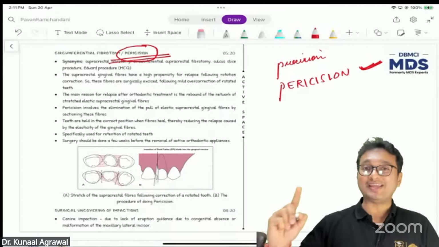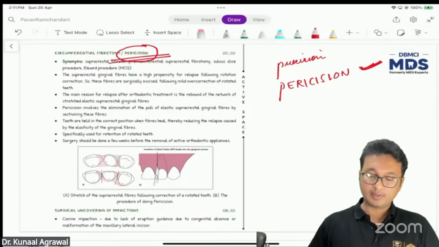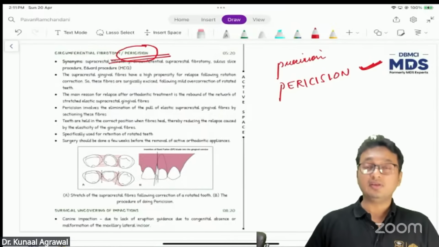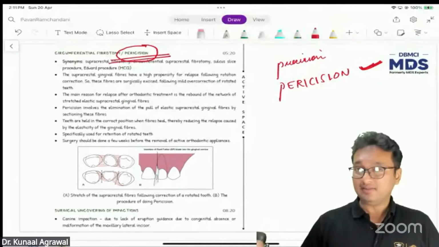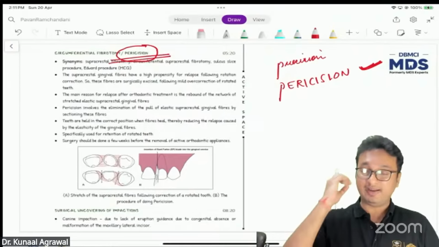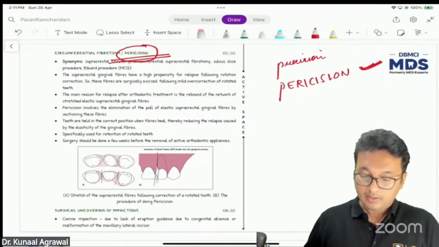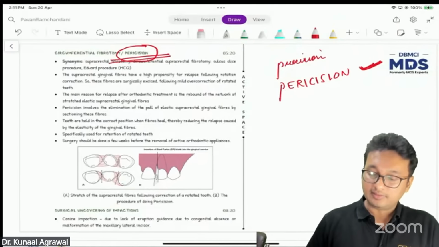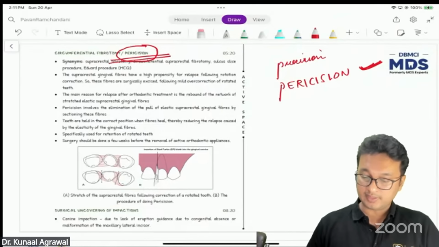You can find it in the notes in the chapter on minor surgical procedures, chapter number 26. It is known synonymously as pericision or the Edwards procedure.